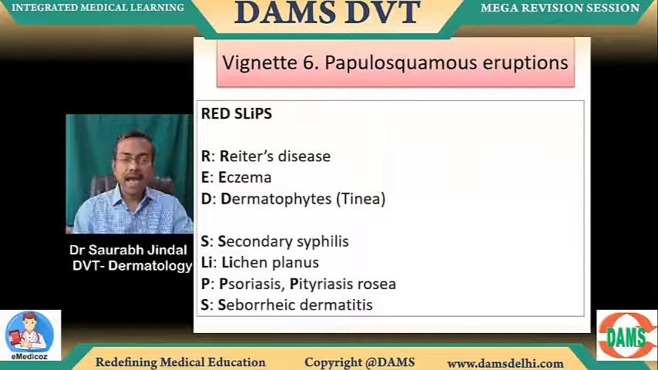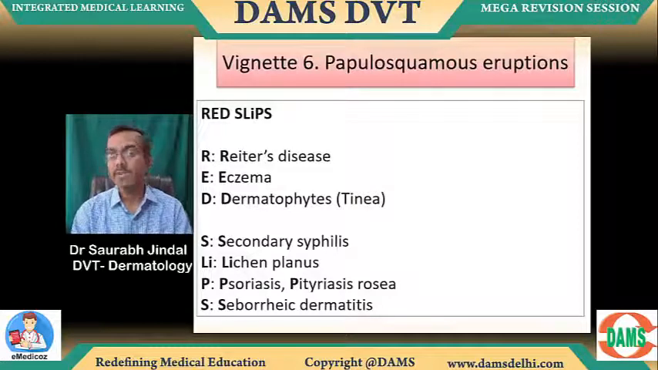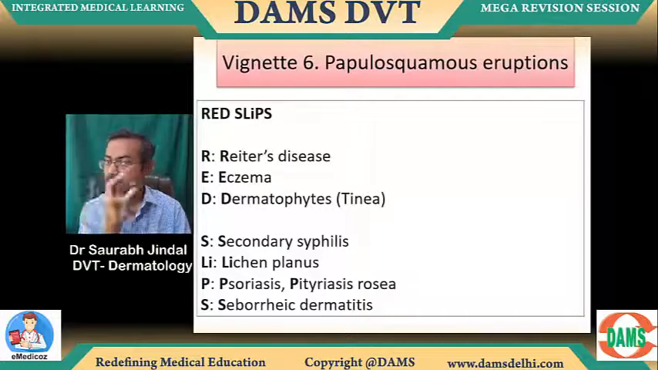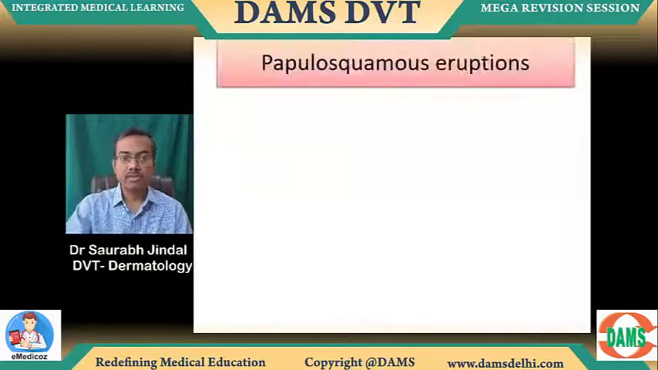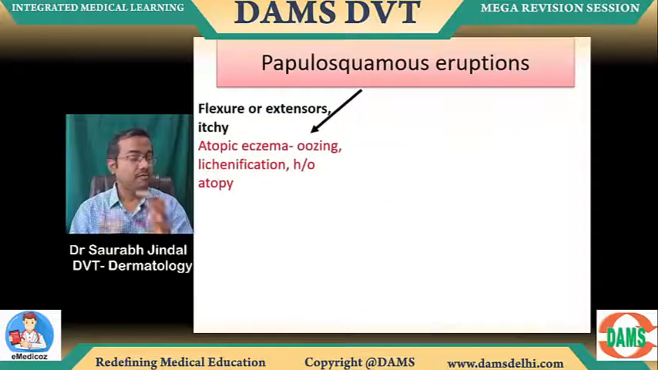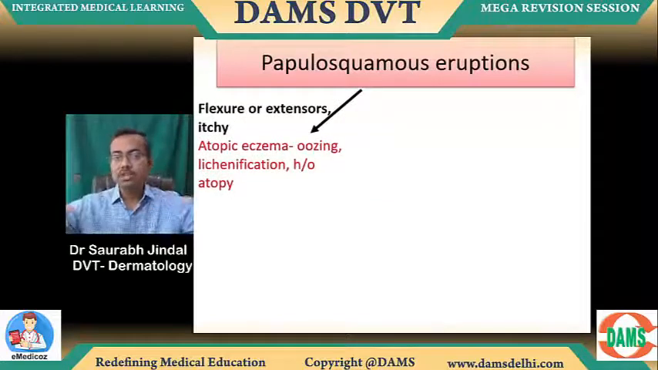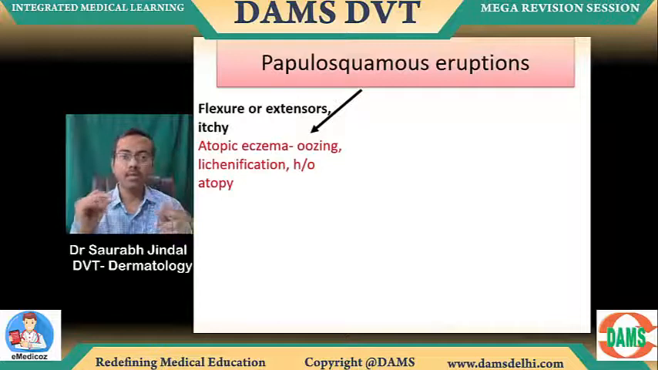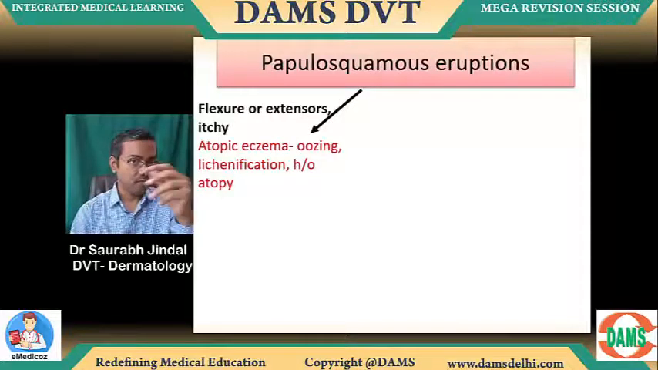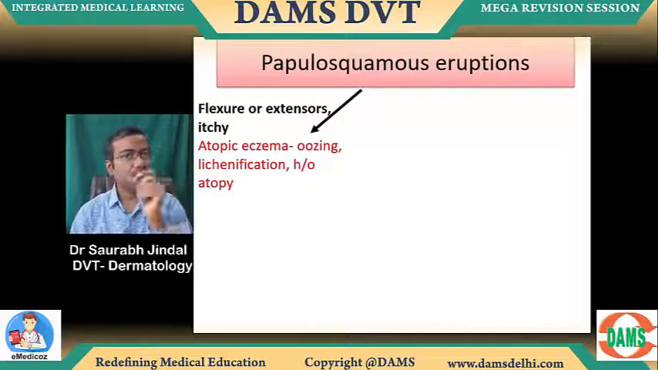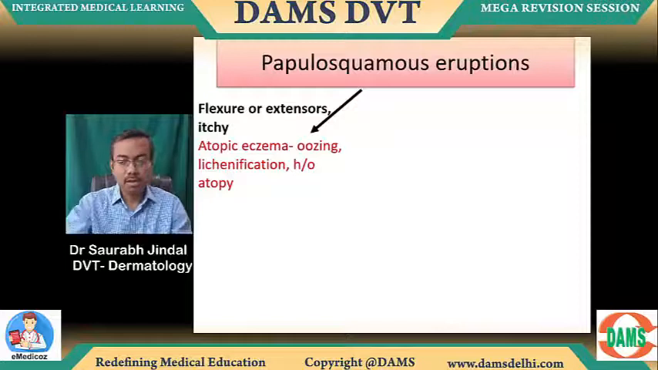I will give you that arrow based chart now for papulosquamous and how you pick up all the diseases just by a few pick up pointer words. Okay, papulosquamous eruptions. We have done all this in the regular batch but individually. Now let's put that into one slide so that in one snap you know how to go ahead. If it's flexure or extensor but itchy, but mention of oozing, lichenification and some atopy, atopic eczema, no problem there, right?